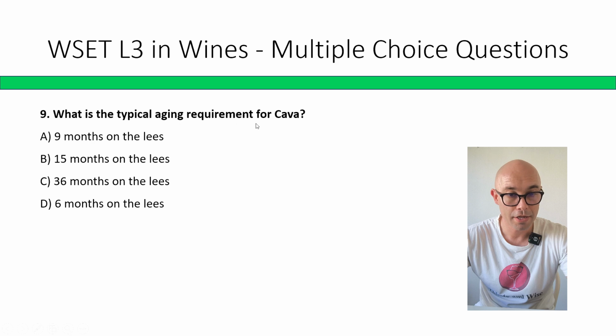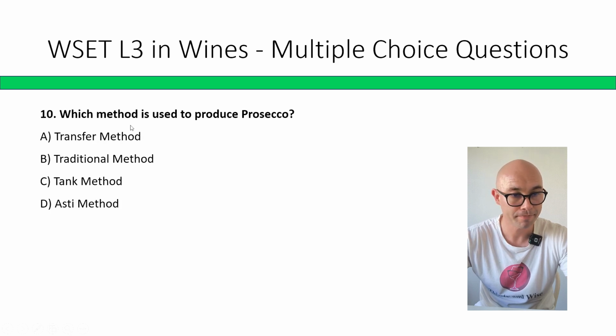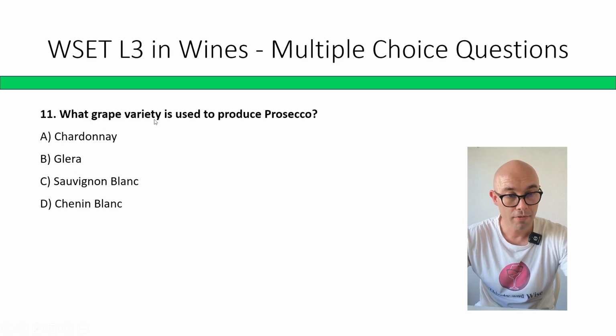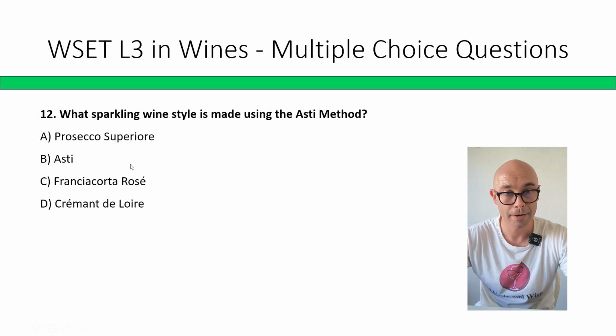What is the typical aging requirement for Cava? 9 months, 15 months, 36 months, 6 months. Correct answer is 9 months on lees. Which method is used to produce Prosecco? Transfer method, traditional method, tank method, Asti method. Correct answer is C, tank method. What grape variety is used to produce Prosecco? Chardonnay, Glera, Sauvignon Blanc, Chenin Blanc. Correct answer is B, Glera.